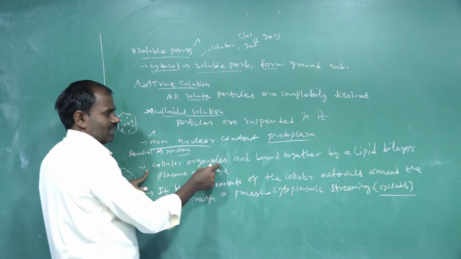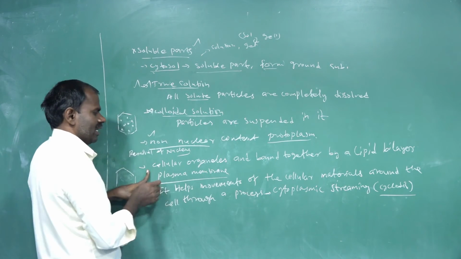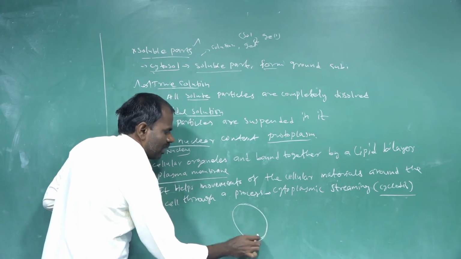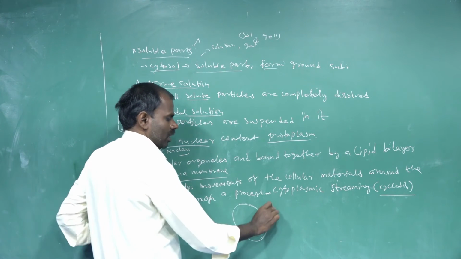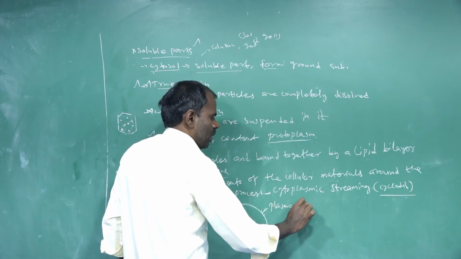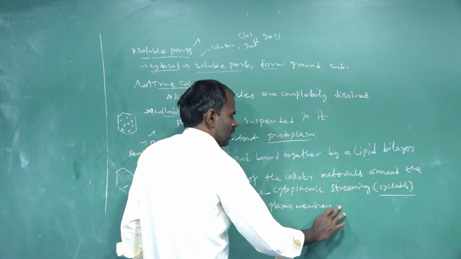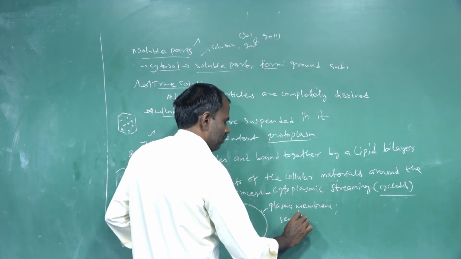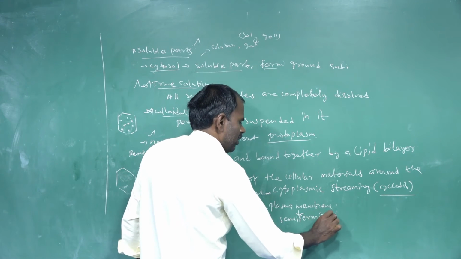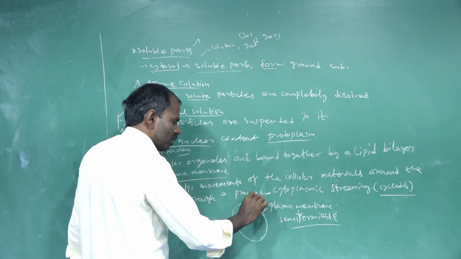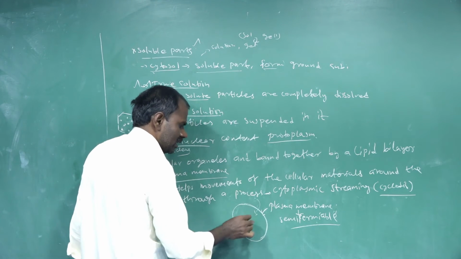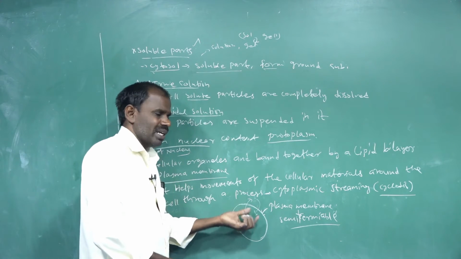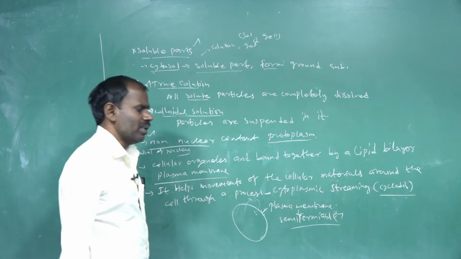Next, the cell organelles are bound together by a lipid bilayer, and that is called the plasma membrane. The plasma membrane is a semi-permeable membrane, and it has very important functions. Its semi-permeable nature allows solid particles and water molecules to pass from the outside of the cell to the inner cell, exchanging minerals and ions. That nature is called a semi-permeable membrane.